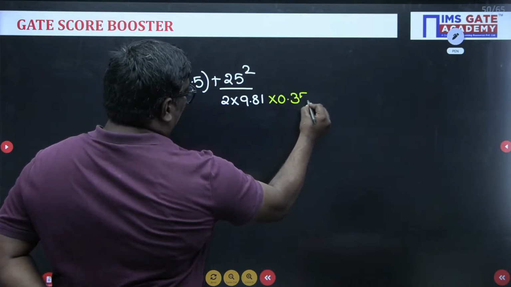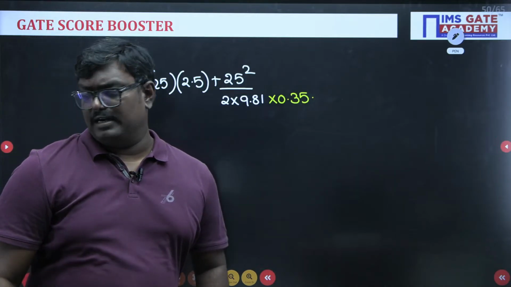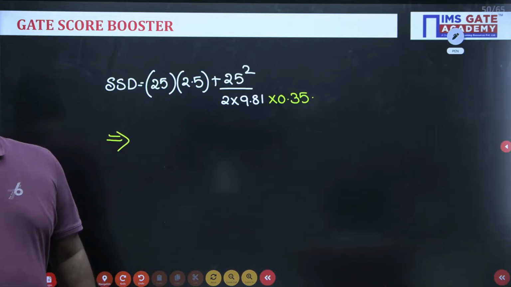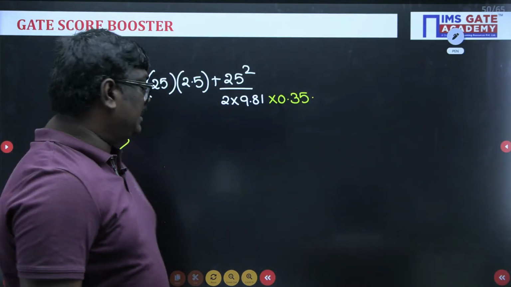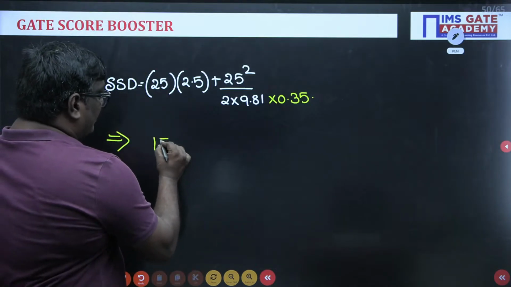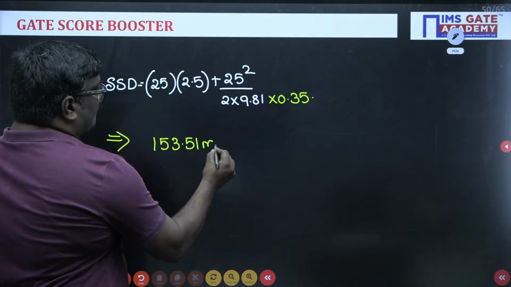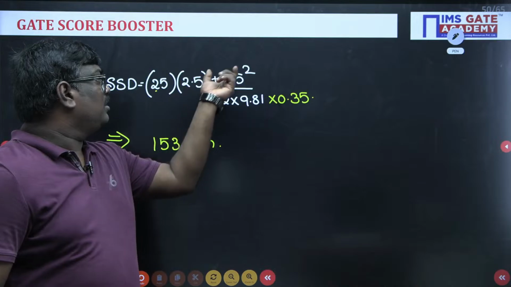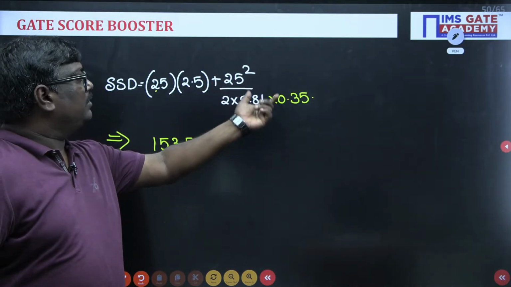So what will be the stopping sight distance? After calculating this value, can anyone tell me what is the stopping sight distance, sir? See here, if you calculate, you will get a value of 153.51 meter. So 25 into 2.5, it will be around 62.5, plus 625 divided by 63.